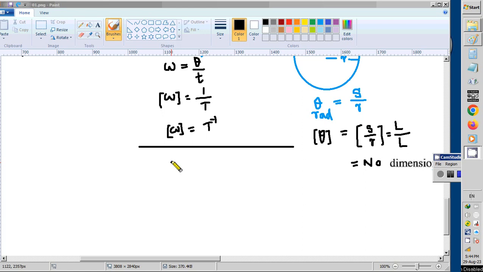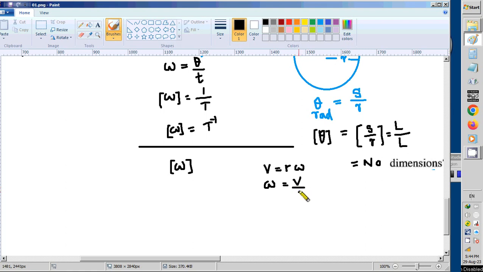So the other method of finding the dimensions for omega: you know the equation V equals r omega. It comes under rotational motion. So here you can isolate omega equals V divided by r. So the dimensions of velocity are L T minus 1.